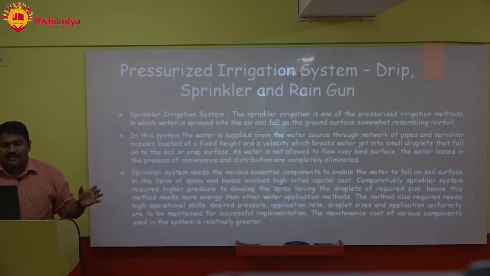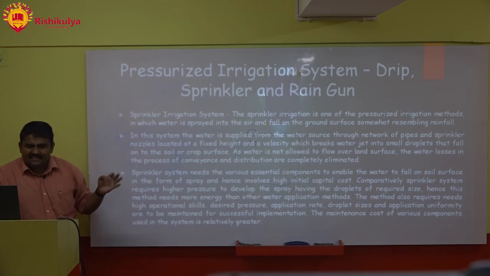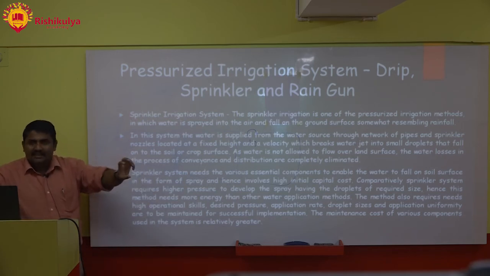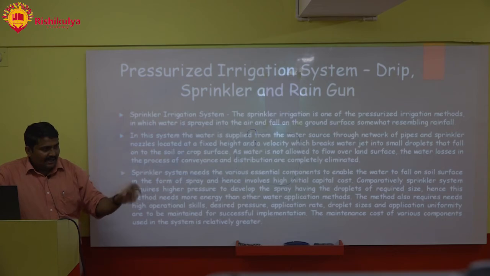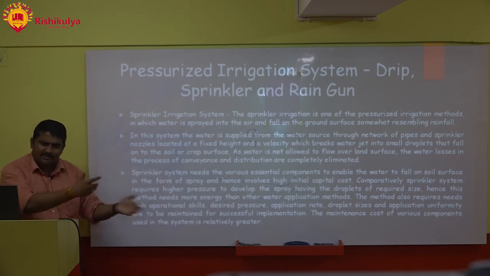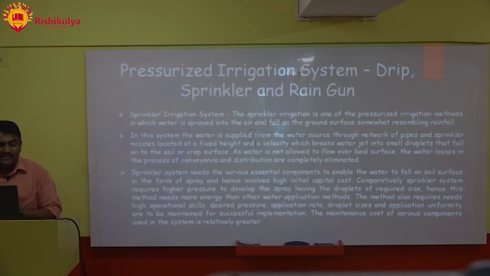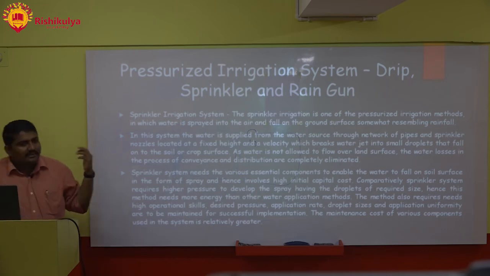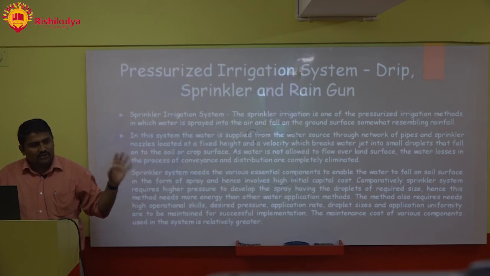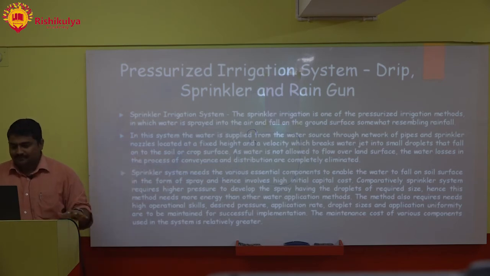This method also needs high operational skills, because you need to fix it, you need to operate it, you need to know the pressure, how many psi I need to apply, how much water I need to apply, and what my crop is, because every crop has different water requirements. The maintenance cost of the various components used in this system is relatively greater. A little bit of cost factor is there in this system.